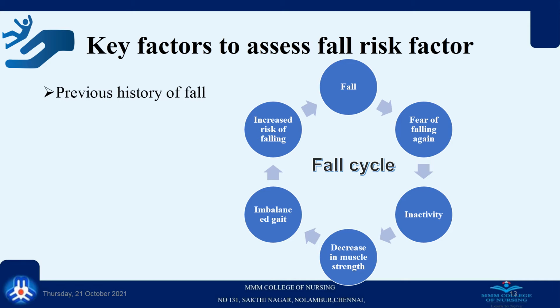They may or may not fall again. So this happens in a cyclical manner. When there are repeated episodes of fall, the fear will be greater and it will lead to inactivity again in the cyclic manner.